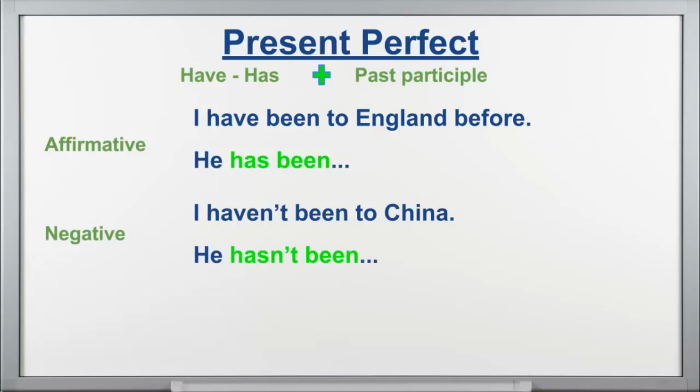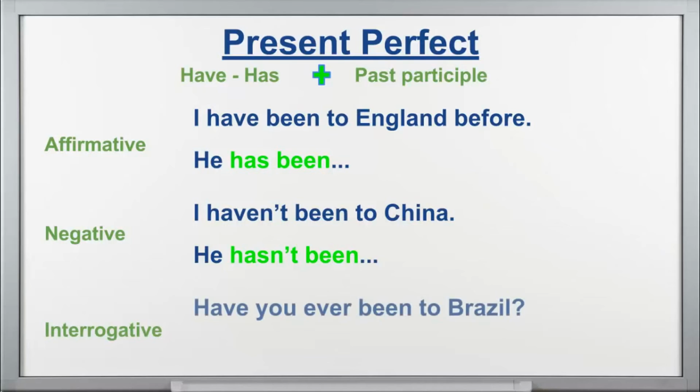In the interrogative, I have to say, have you ever been to Brazil? This is a question. Have you ever been to Brazil? And he. Has he ever been to Brazil? Okay? Guys, remember that ever means any time before now. Before this moment, okay? Ever, any time in your life, okay?